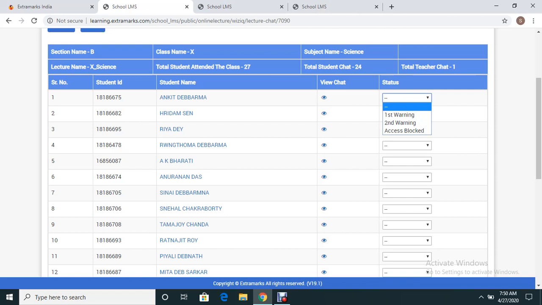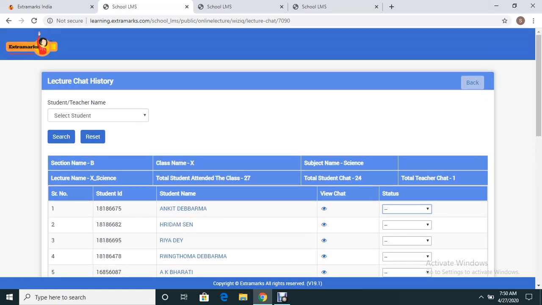Now this will remain here. Whenever you see that you have given any warning, it will be going to Ankit Dev Burma. First warning means you are asking the child not to use this kind of chat. Second warning means you're giving a second warning and telling them they shouldn't, and they cannot chat in this form. So these are the statuses which you can update at any point of time depending on the child, the chat, or how they are interacting with you, or with their fellow students or friends. So this is the third updation which we have brought here.